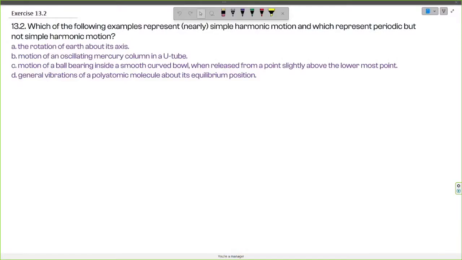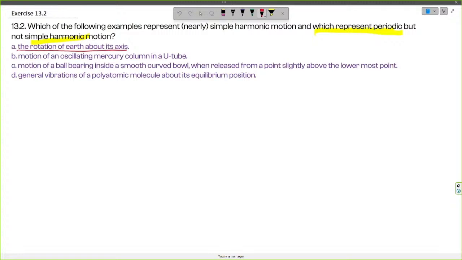The question says: which of the following examples represent nearly simple harmonic motion and which represent periodic but not simple harmonic motion? So we have to distinguish between periodic motion and simple harmonic motion. There are four options, and in the first option we have the rotation of Earth about its axis. We should first clear out the definitions of periodic motion and simple harmonic motion.